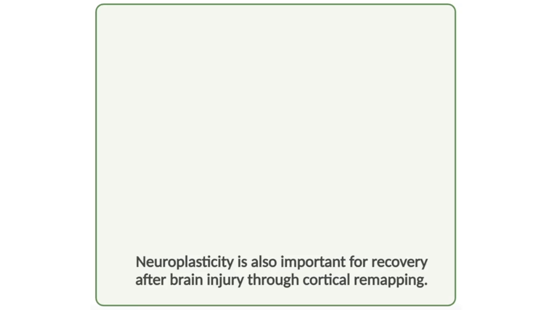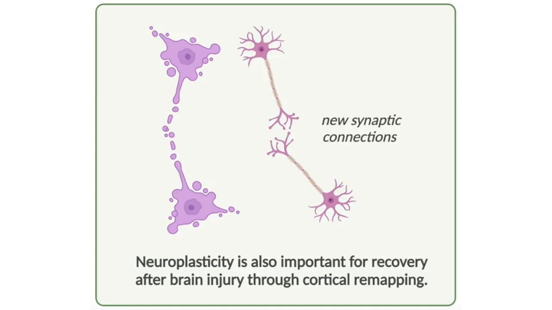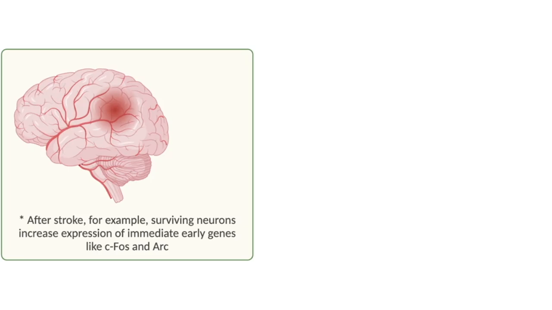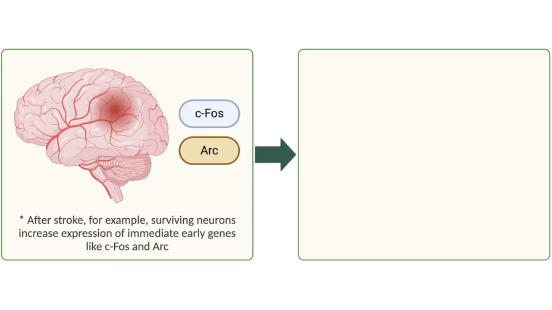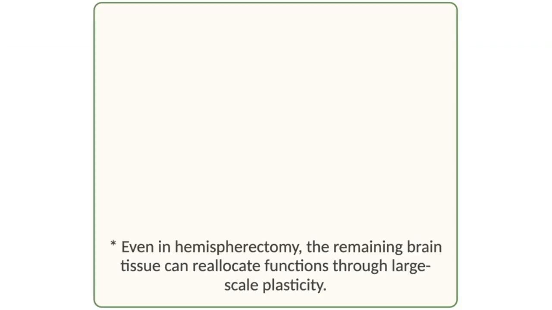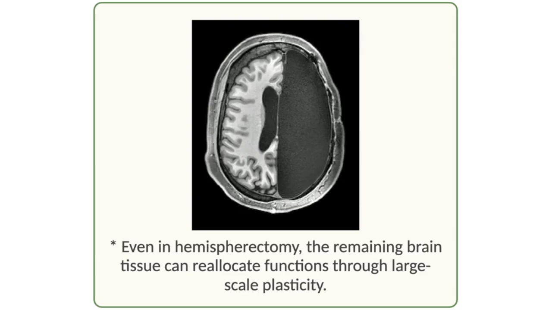Neuroplasticity is also key for recovery after brain injury. If a region of the brain is damaged, intact areas can compensate by forming new synaptic connections, a process known as cortical remapping. After a stroke, for example, surviving neurons increase the expression of immediate early genes like CFOS and ARC, which help establish new neural pathways to restore lost functions. Even in cases of extreme brain damage, such as hemispherectomy, where an entire hemisphere is removed, the remaining brain tissue can reallocate functions through large-scale plasticity.